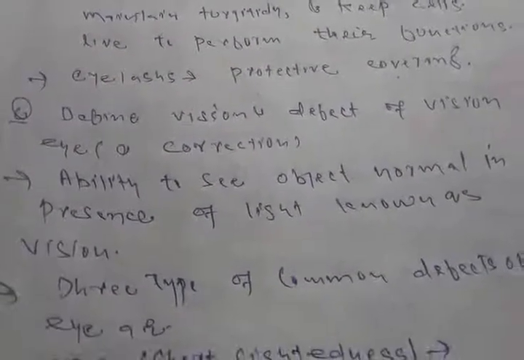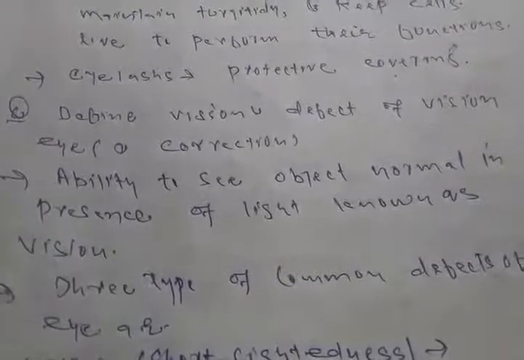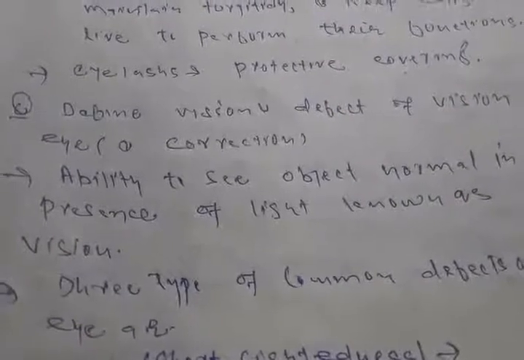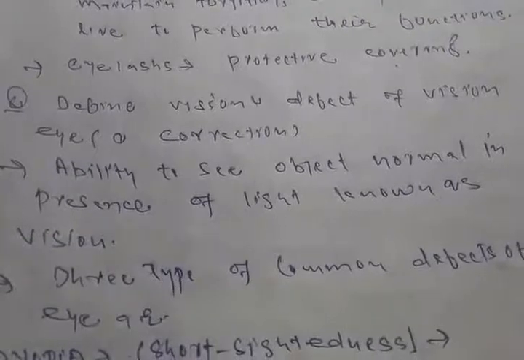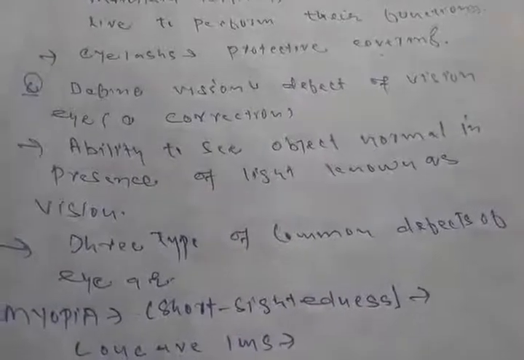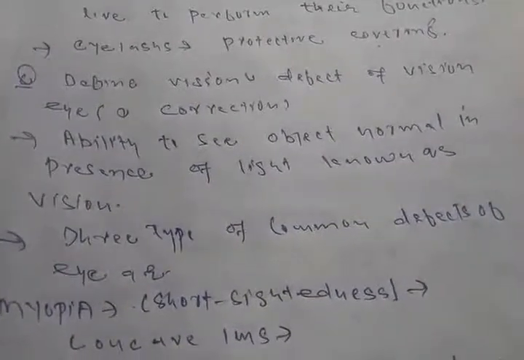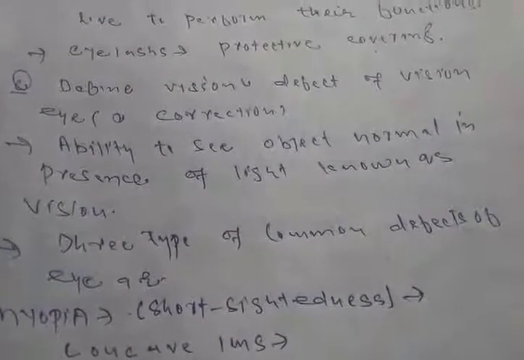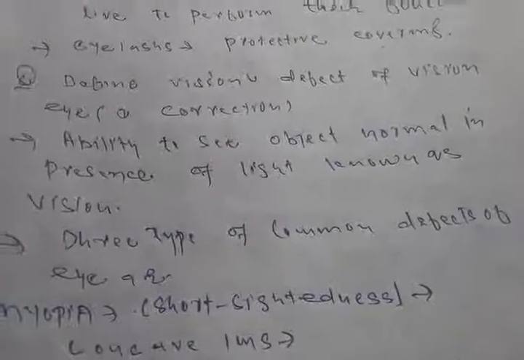One more question we will discuss today is to define vision, which is linked to our eye. What is vision, or what is the human eye? Define the vision, define the human eye and give the corrections. What are the various defects of the human eye? The ability to see objects normally in the presence of light is known as vision.